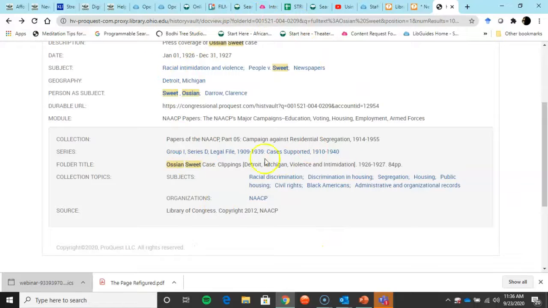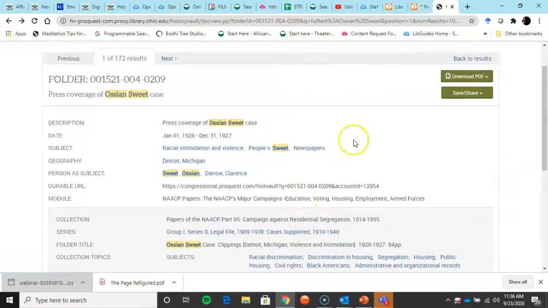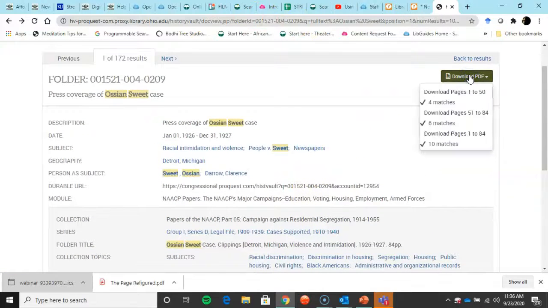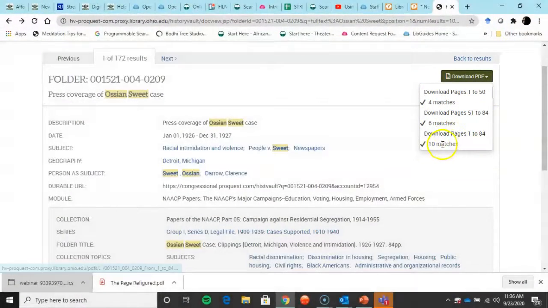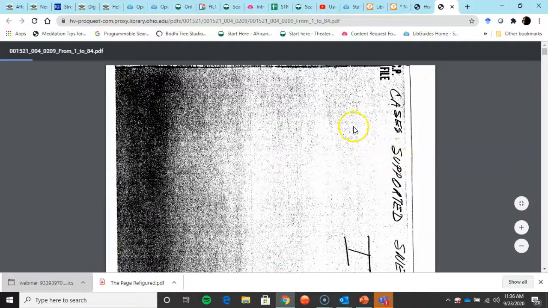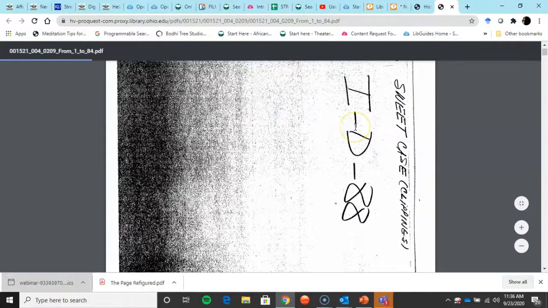So don't worry about how this looks on this page as much, but what I want to do is download, and it's telling me on these pages there are 4 matches, on these pages there's 6, on these pages there's 10. I think you have to download so many at a time. Actually, it looks like I can do 1 to 84. What the heck? So look over here. It says Cases Supported Sweet Case Clippings.